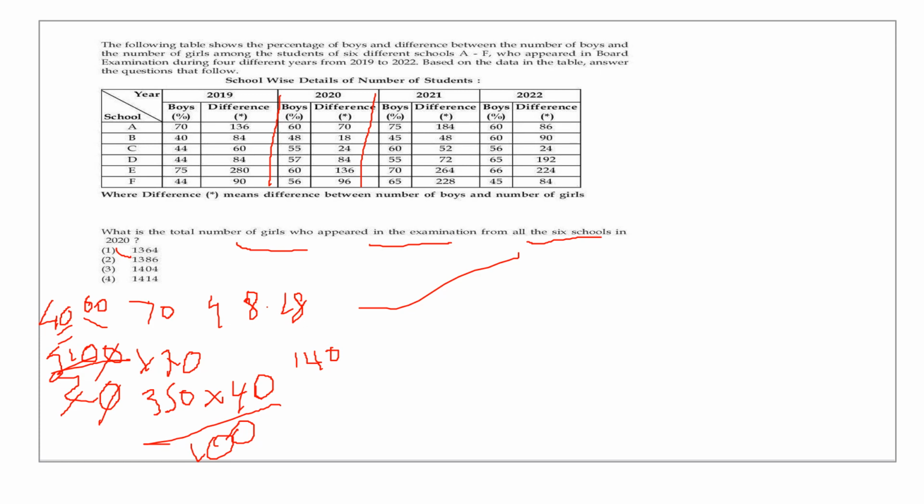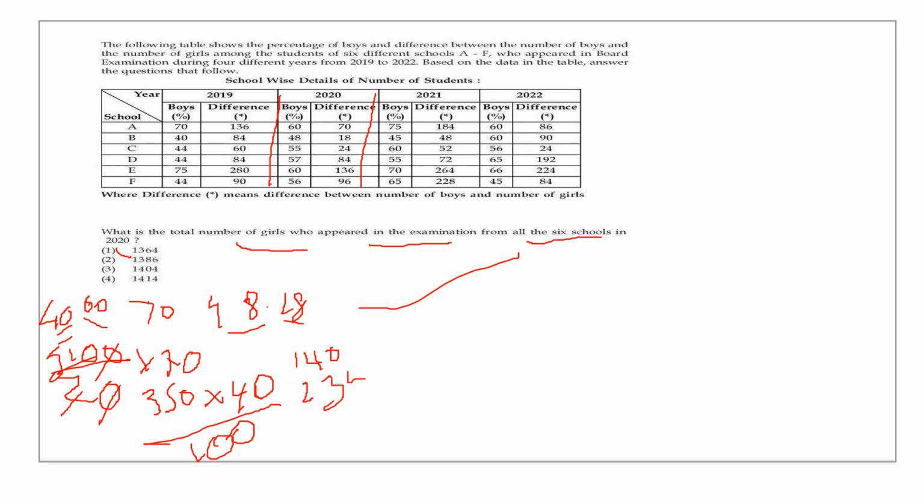What is the percentage? That is 48% and 18 is the difference. So same way, you have to find out the girls. Remaining is 52. That is the girls. And what is the difference? The difference is 4. 48 and 52 is 4. If the difference is 4, the total is 100. If the difference is 18, you will get 450 students. Out of that 450 students, what percentage is girls? 52% girls. So for the B school, you get 234 girls.